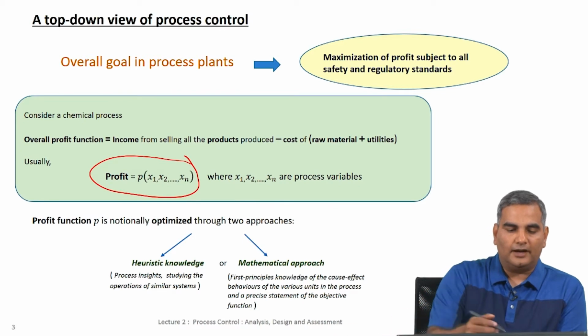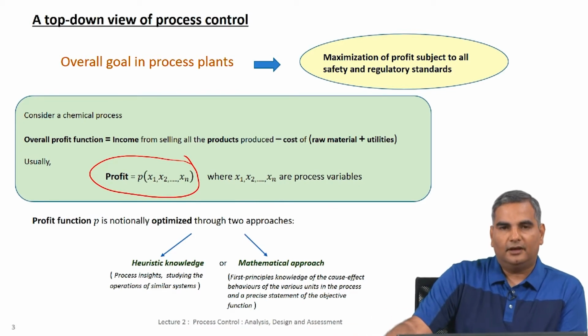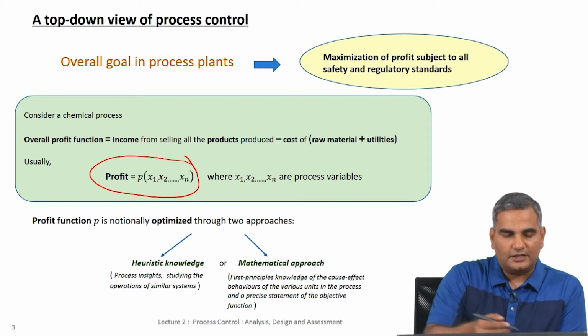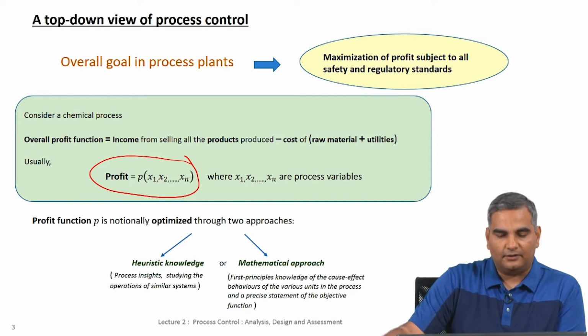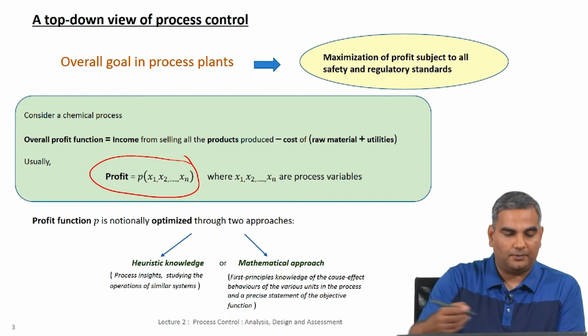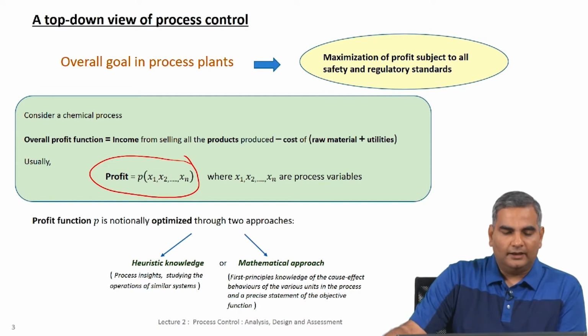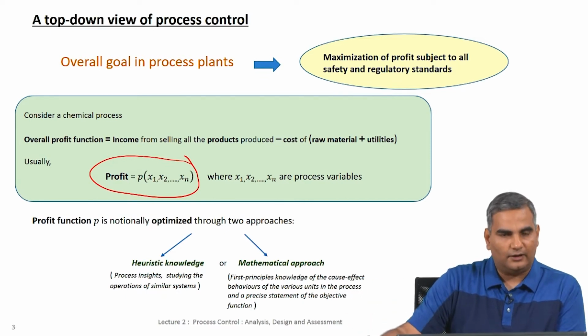Mathematically, you could write this profit as a function p, which is a function of several process variables that might participate in this profit function. Now, the idea is really to figure out how to maintain these variables at certain values, and of course, what those values are supposed to be, so that I maximize my profit. There are two approaches to doing this.